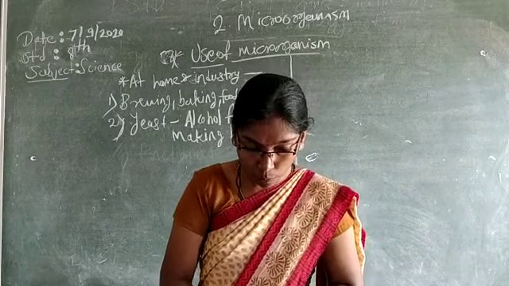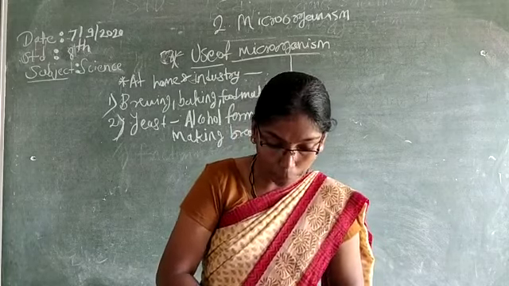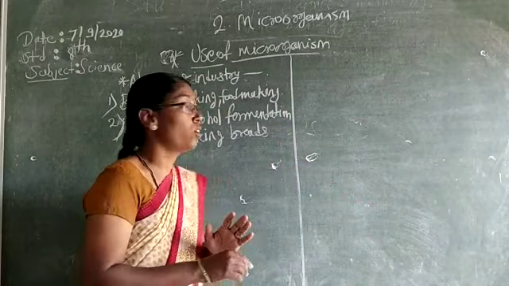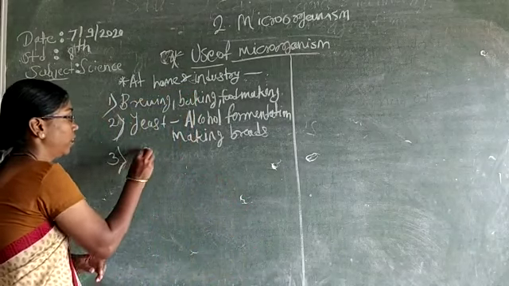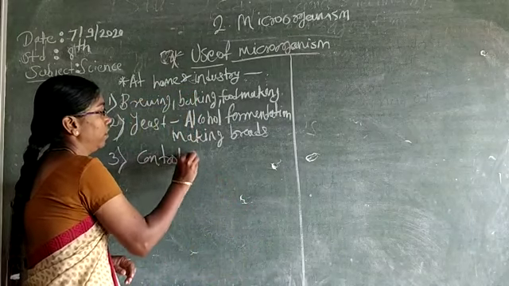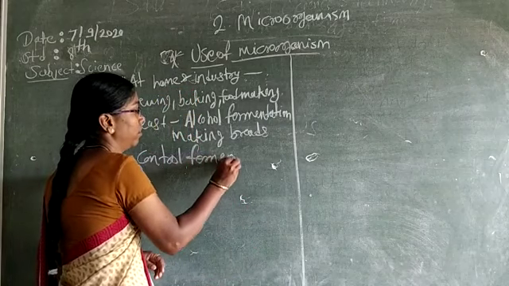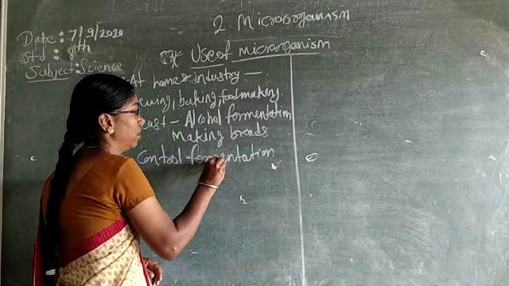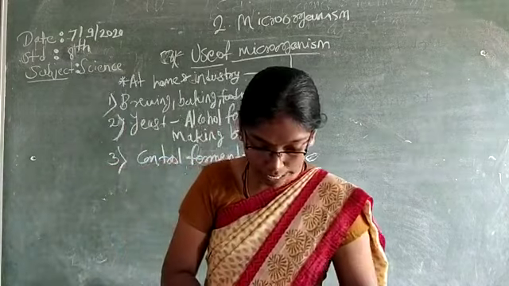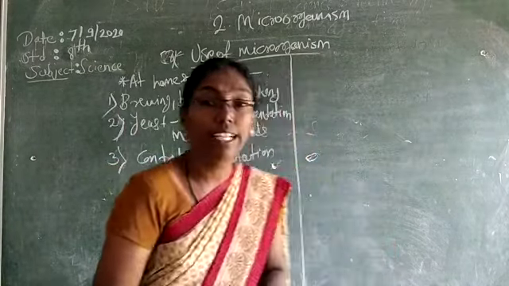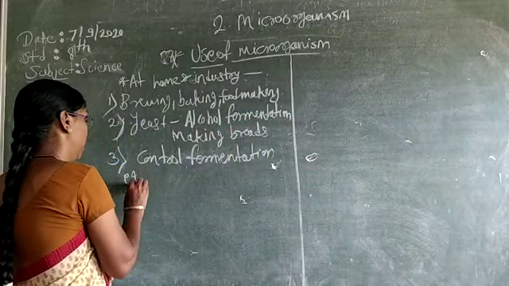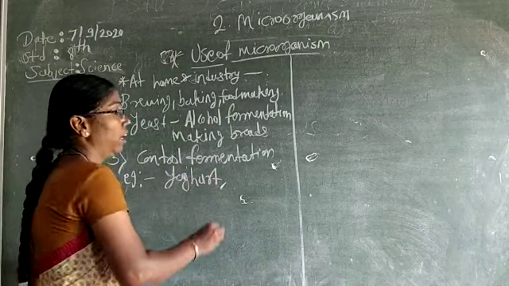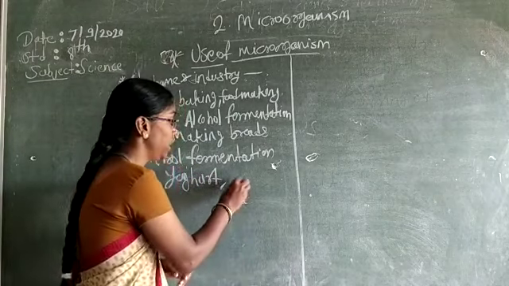Then again, they gave you that some microbes can control fermentation in production. Which are they? Microbes that control fermentation, and the example is cultured dairy products: yogurt and cheese.